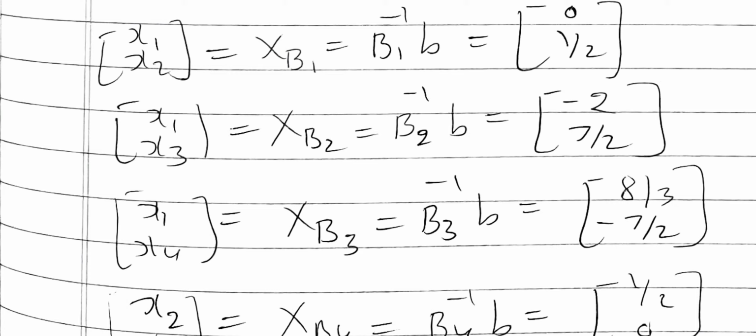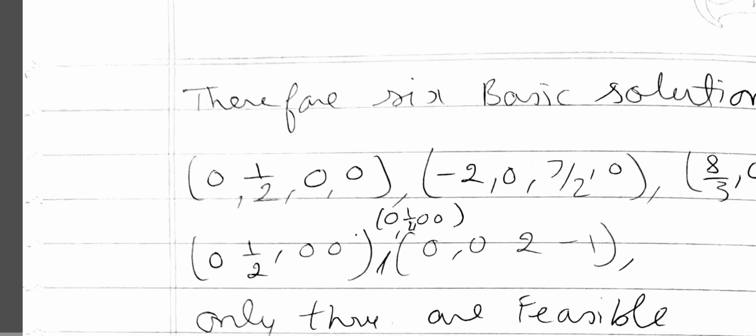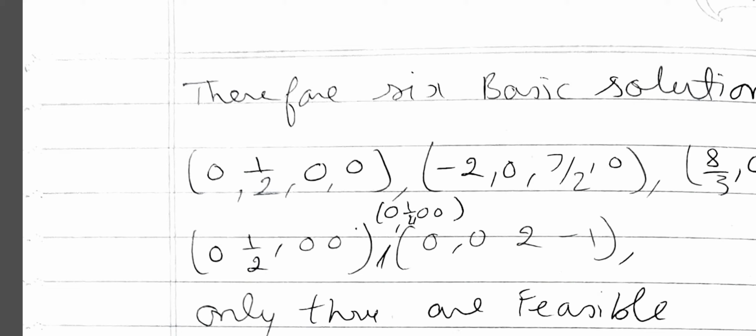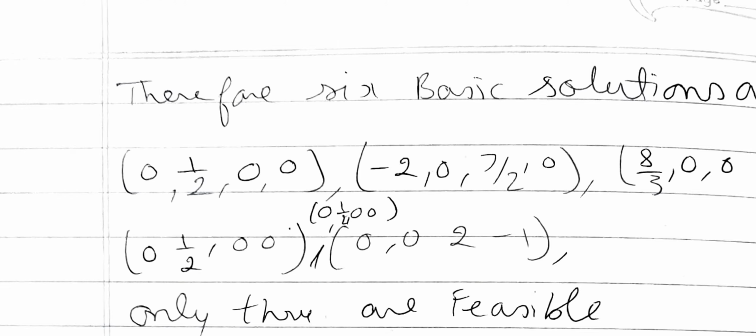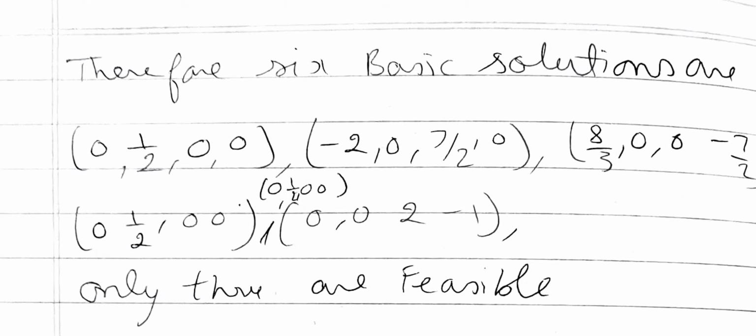In xB3, x2 and x3 are 0. So our 6 solutions are the following: (0, 1/2, 0, 0), (minus 2, 0, 7/2, 0), (8/3, 0, 0, minus 7/2), (0, 1/2, 0, 0), (0, 1/2, 0, 0), (0, 0, 2, minus 1).